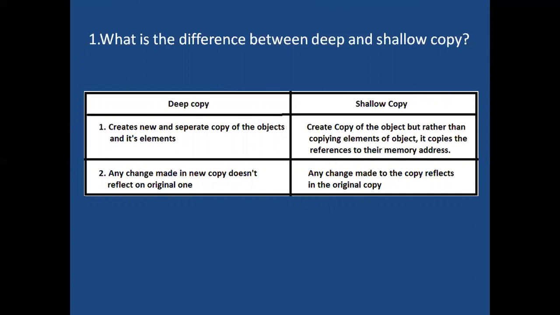But coming to deep copy, any changes made in the new copy don't reflect on the original copy. Why? Here, a completely different cloned object is created, and on that cloned object we are performing changes. But coming to shallow copy, any changes made to the copy reflect on the original copy. Why? Here, the references are the same for both objects. Both references are pointing to the same object. In that case, if you do any modifications, it will reflect on the original object also. Next question.